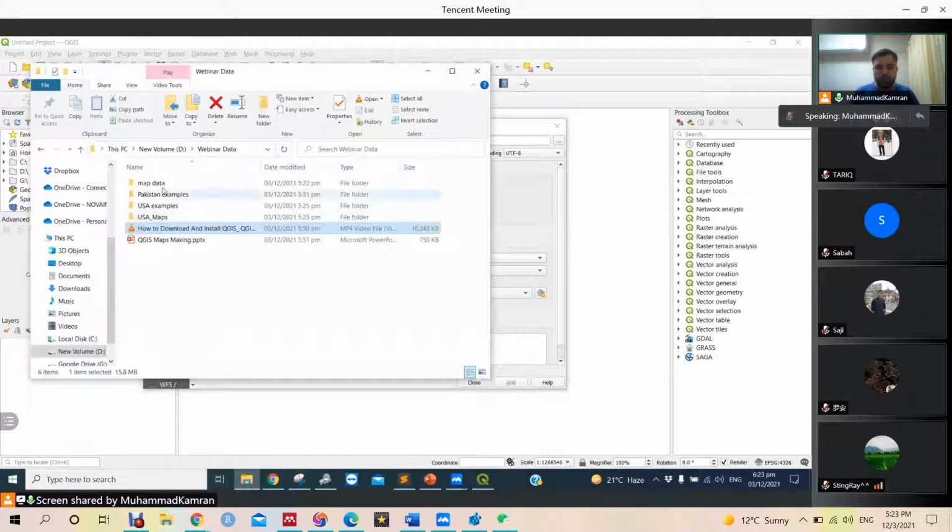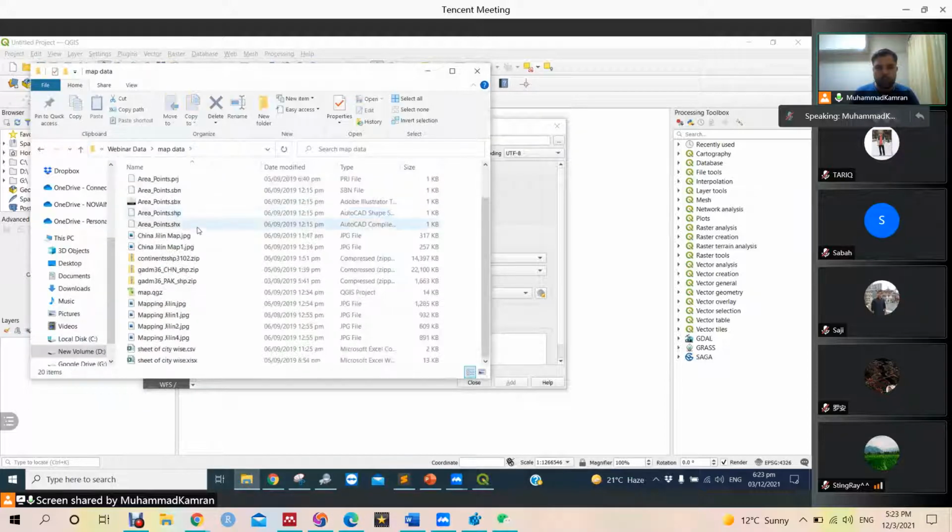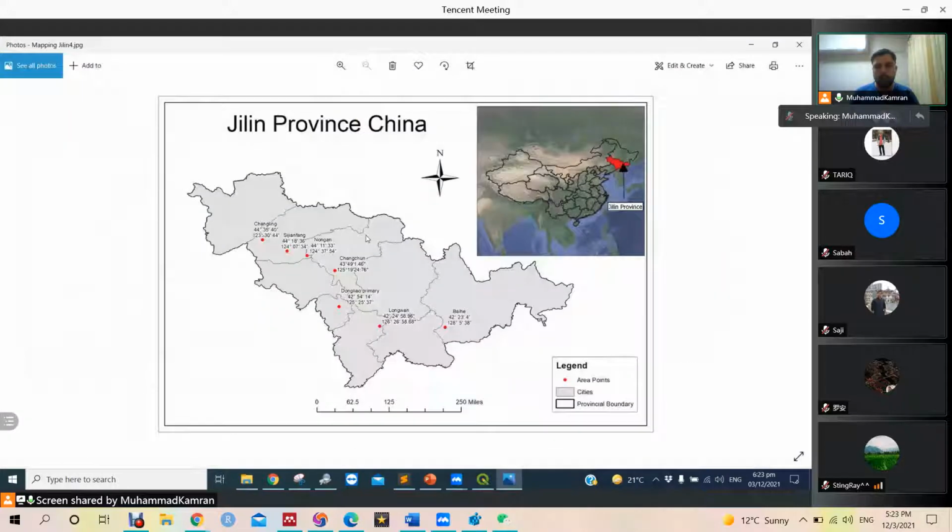First task I am going to do is to make a map like this. We did some survey in some areas, and we got 1, 2, 3, 4, 5, 6, 7 points, and we want to represent our points over the map.